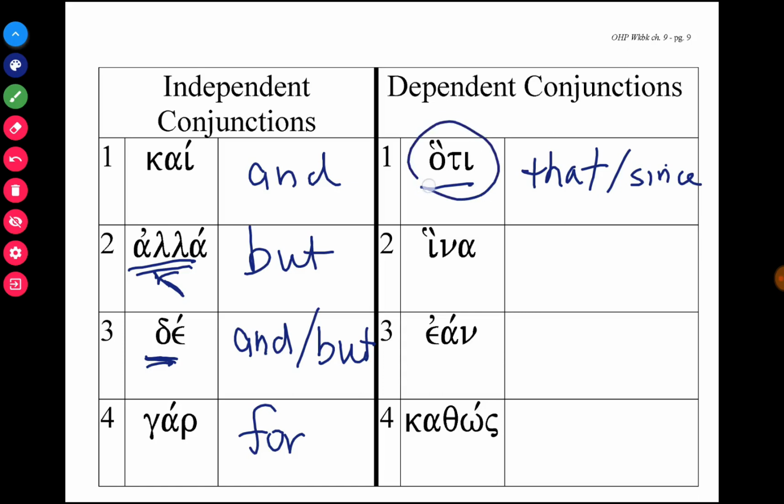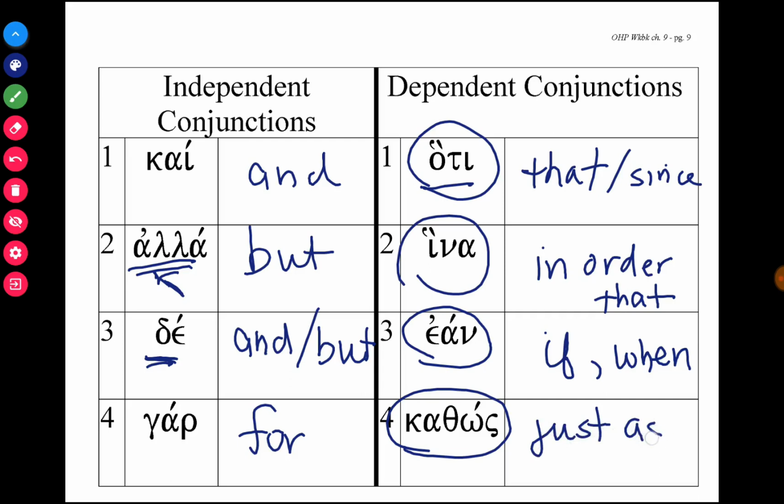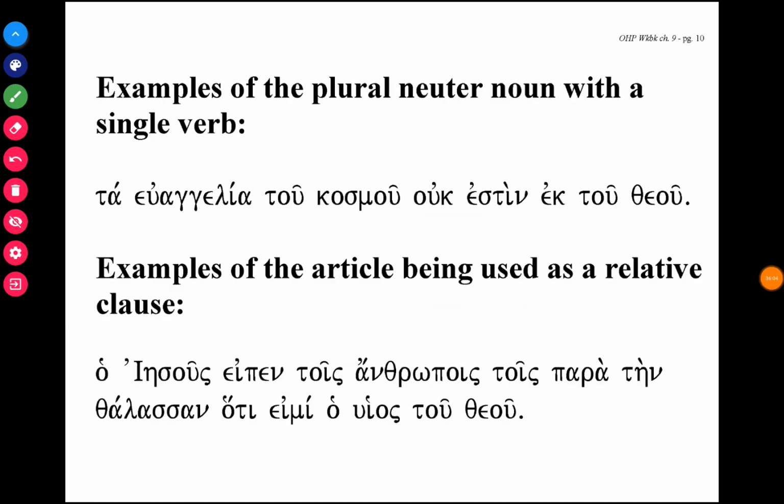as a dependent conjunction. Hina means in order that. It's often used to introduce a purpose clause. Aeon means if, sometimes when. And kathos is just as. And so this is a nice summary of the conjunctions you've learned so far in one chart. Lastly, some other small points of grammar so that you won't be confused by the homework exercises.